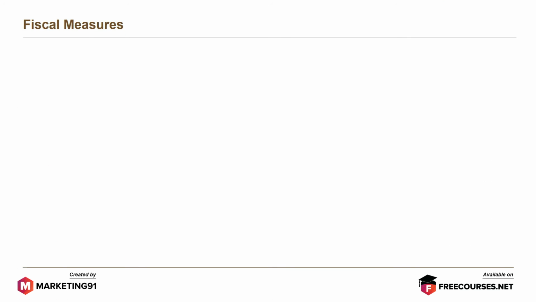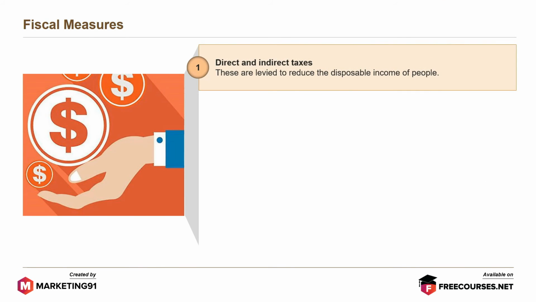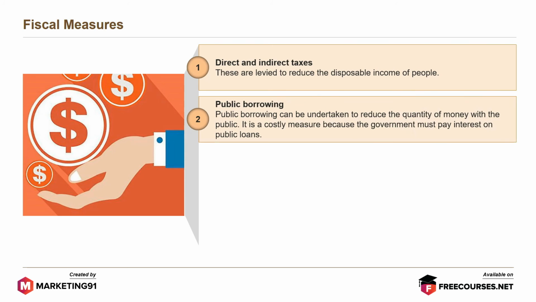Fiscal measures include direct and indirect taxes. These are levied to reduce the disposable income of people. Public borrowing can be undertaken to reduce the quantity of money with the public. It is a costly measure because the government must pay interest on public loans.